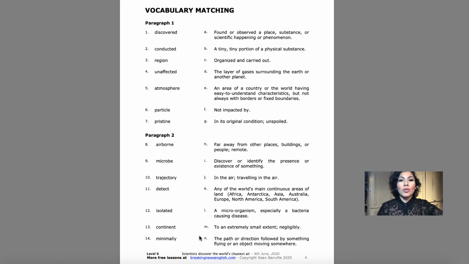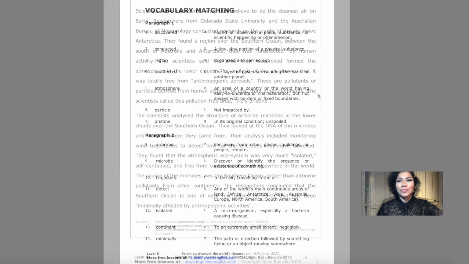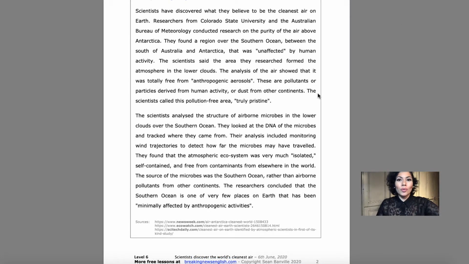So let's go and read the article. All right, let's get started with the article. Like always, look over the vocabulary and then try to find it in the article as we're reading along. And when we finish, put it on pause and reread it on your own. Let's get started. Scientists discover the world's cleanest air.